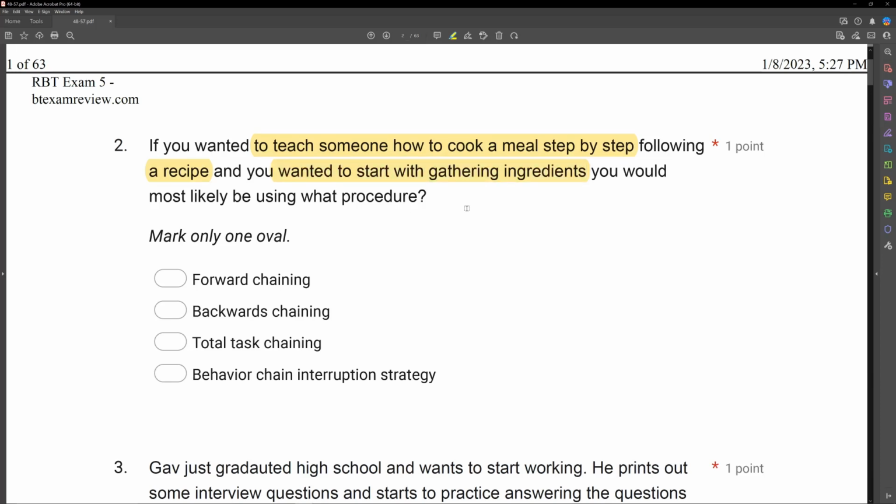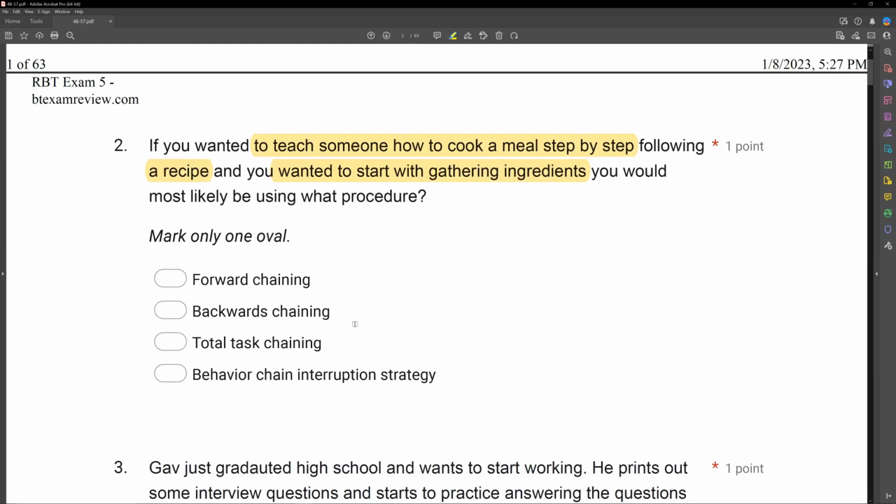Now, if we're going to start with gathering ingredients, is that more likely to appear at the beginning of the chain or at the end? Well, much more likely at the beginning, right? So if you're going to start with the beginning of the chain, what procedure are you going to use? A, forward chaining. Well, most likely, right? You're going step by step, starting at the beginning. Sounds like forward chaining to me. B, backwards chaining. Backwards chaining would be the last step, which is most likely eating the meal. And we're not starting there, so we're not going to backwards chain.